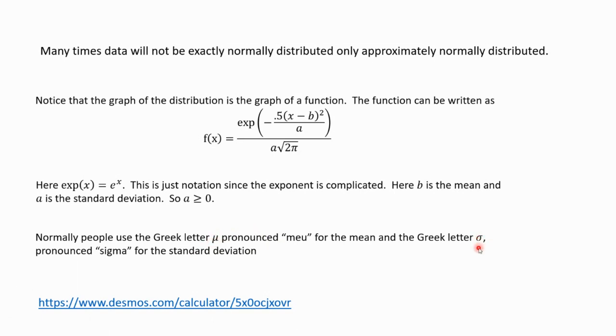And for the standard deviation, people use this Greek letter called sigma. It looks like a lowercase o, but again, it has this extra tail on top. It's just notation people use. I'm sticking with A and B now, but this is just notation people use. That's all.